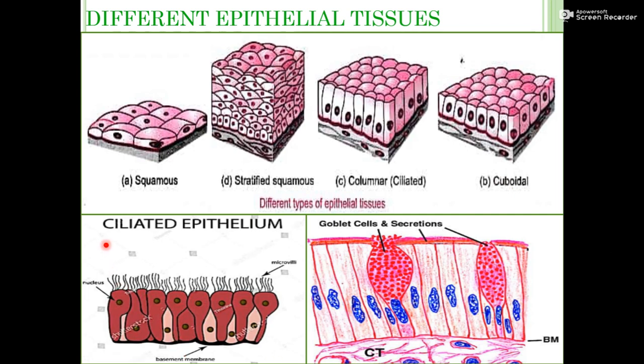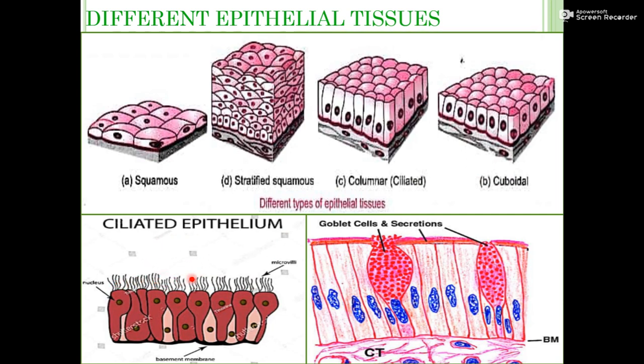Another one is ciliated epithelium. Ciliated means cilia on the top of the cells, and the cells may be columnar or cuboidal. Whenever these hair-like projections are seen on the upper surface, it means that the epithelium is ciliated.